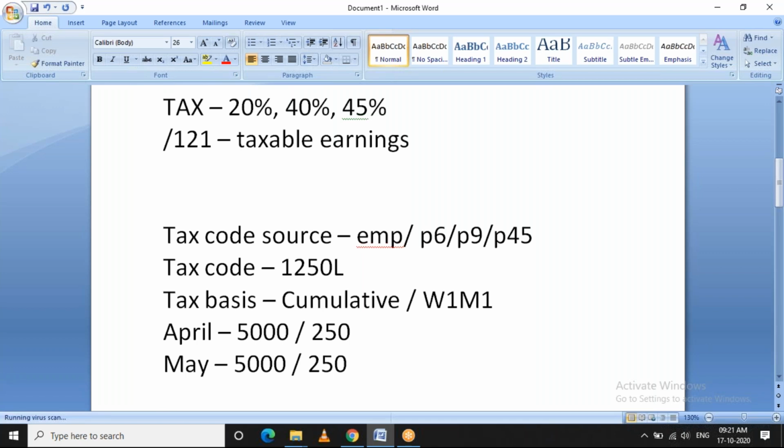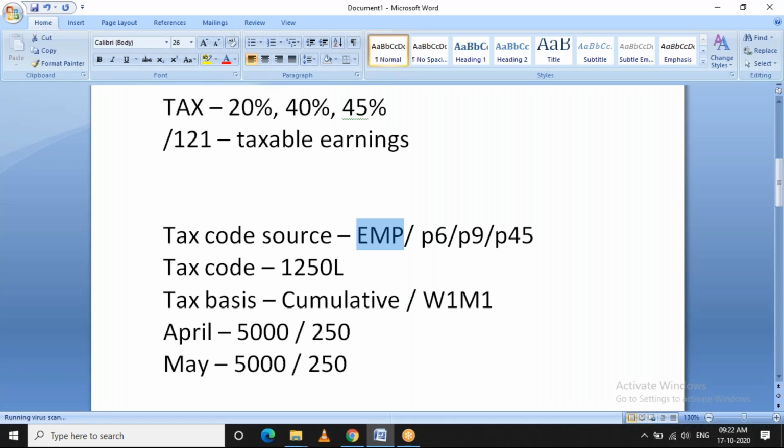Sridhar, I'm having a doubt about this tax code source. You have mentioned that when an employee joins, we maintain this code, right? That's what you have mentioned. Yes. On what basis are we going to specify these tax code sources? Is it based on the salary the employee is getting, or based on experience? It doesn't matter whether the employee is an experienced employee or he's earning only 1,000 pounds in a month or 10,000 pounds in a month.